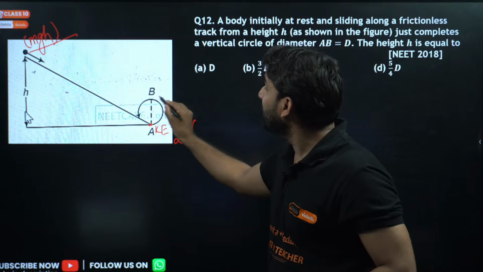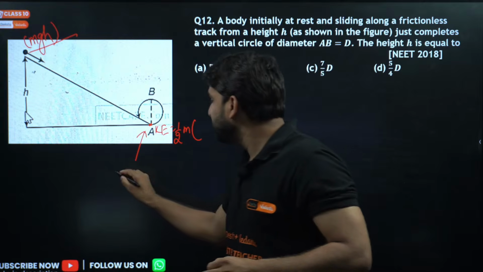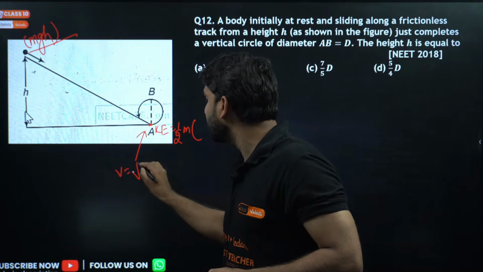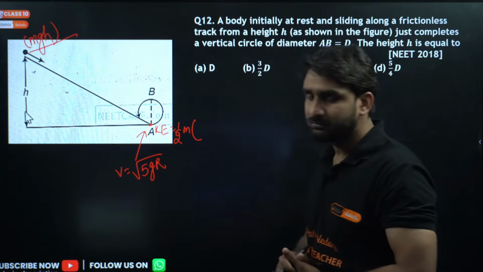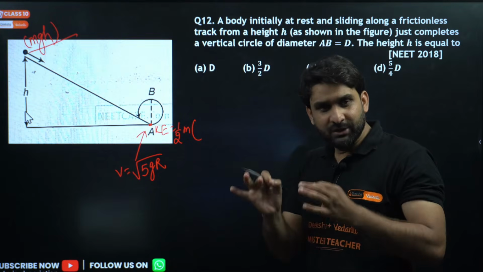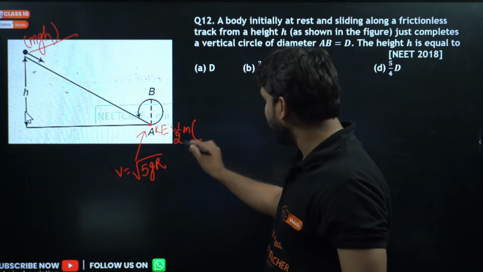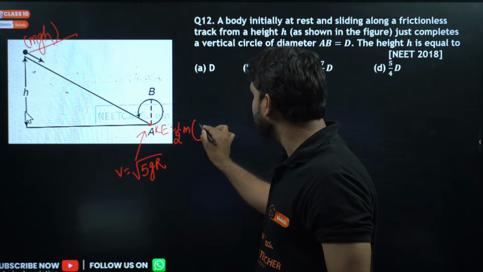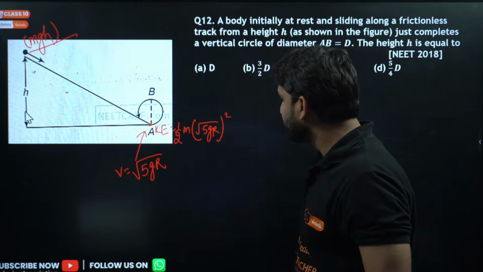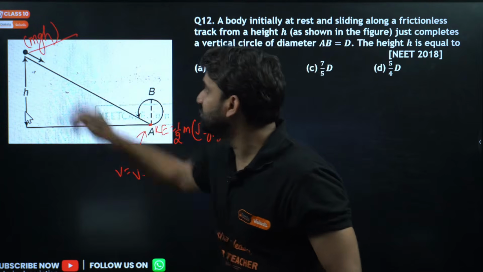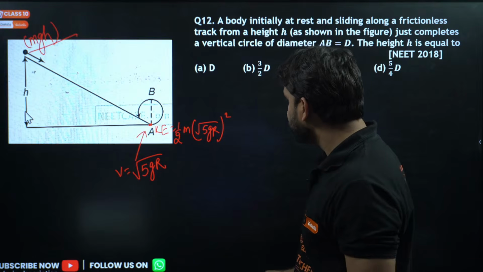And we all know in a vertical circle, the speed at the lowest point is equal to under root 5gr. Under root 5gr. Right, my dear champion? So we can write v squared as under root 5gr whole squared. So this kinetic energy will be equal to this mgh, and this mgh will change into this, and so we can write here.